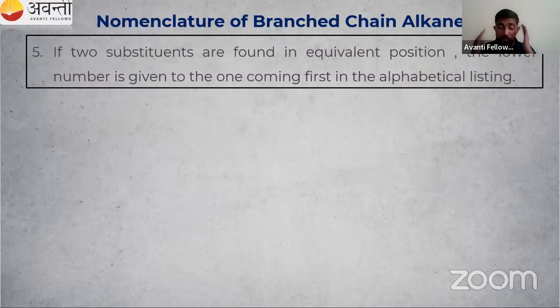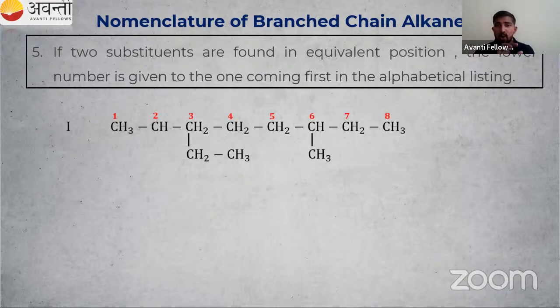Difficult, very difficult to understand these things. So what to do? So we have to take an example. So this is our organic compound. So I can say left to right, I'm numbering. Okay. So third position, you can see which group, methyl or ethyl. Ethyl group is present in the third position. Then in the sixth position, there is methyl group.